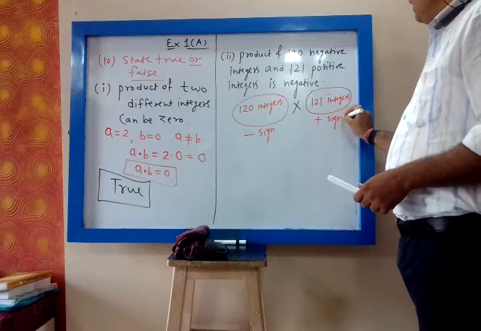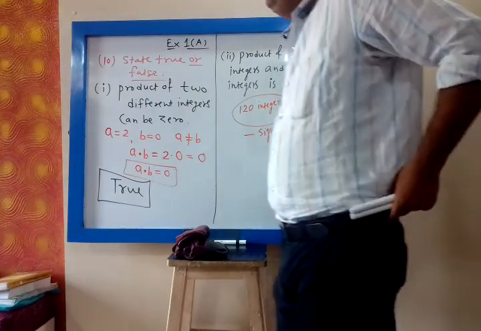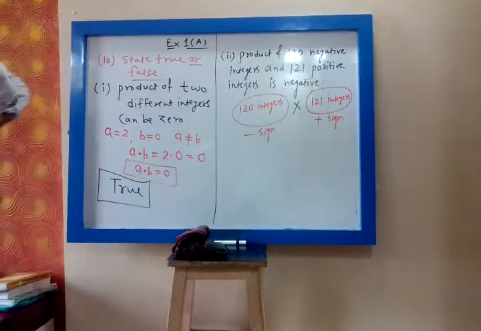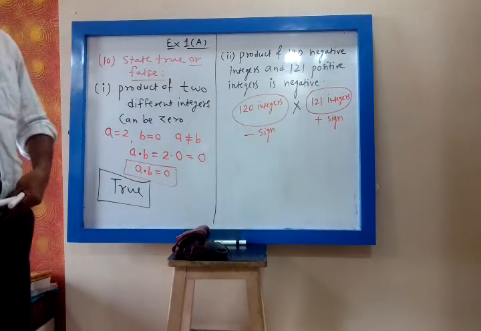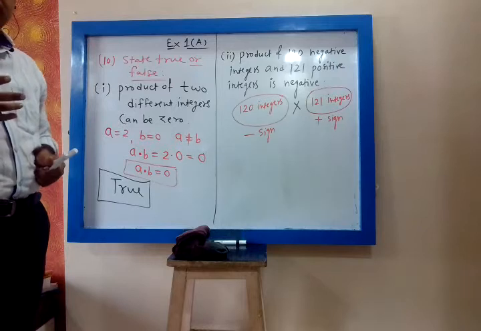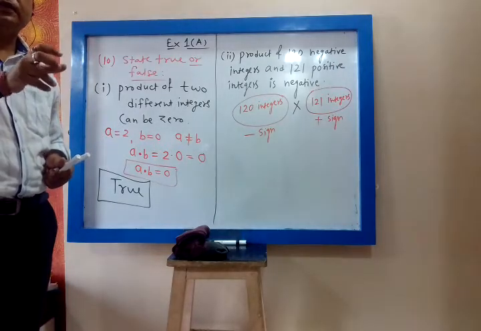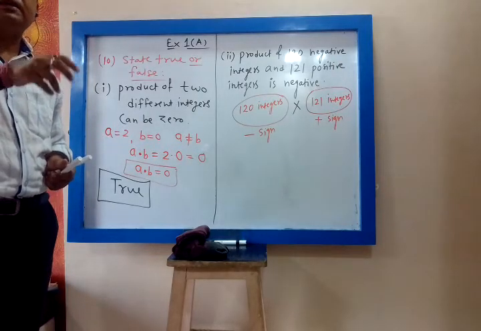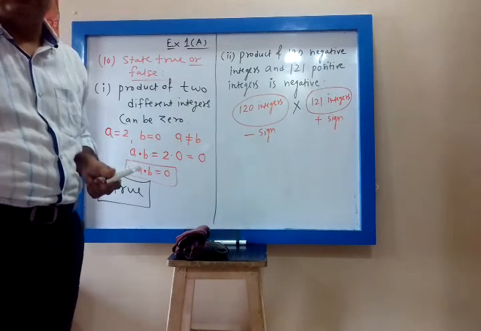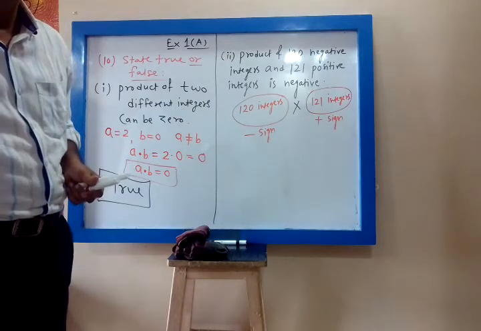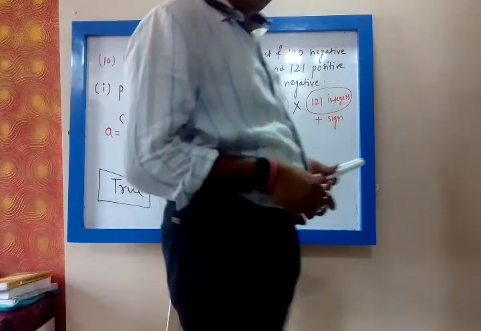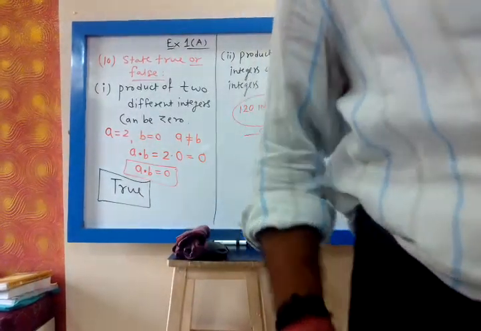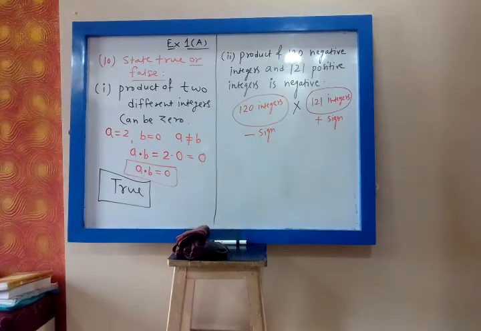Correct? So I have told you, whenever it is multiplication of negative integers, you have to check whether the number of integers is even or odd. An even number of integers multiplied by minus sign is positive, correct?